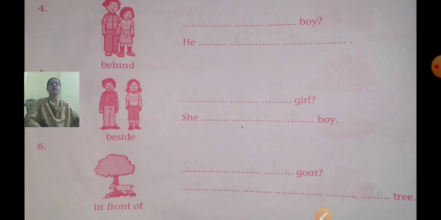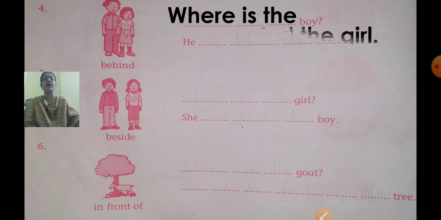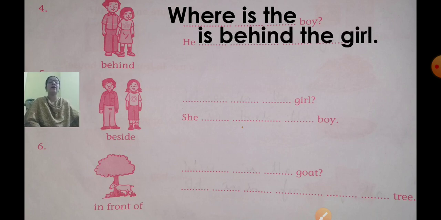Next question. Number 4. Here we have to complete the question. Dash dash boy. Okay. So what will be the question? Where is the boy? Where is the boy? What are you going to write as the answer? He is behind the girl. Now see the next one, number 5.